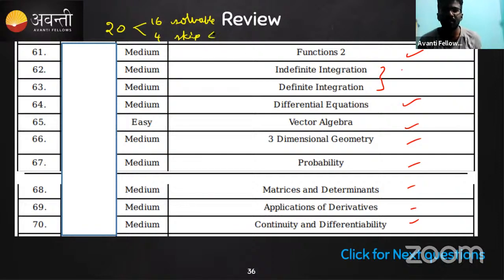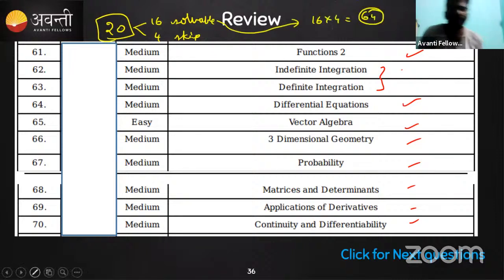So now, by solving these 20 questions, you know that for the 16 questions, if you multiply the marks with 4, you actually have 64 marks right here. The 16 questions which are solvable, and you are already 64 marks ahead, isn't it? 64 marks in mathematics only. What about physics? What about chemistry? If you add all of them, another 3, if you do it in the same fashion, you'll cross more than 150, isn't it? You'll cross 180 again, nearly 200 you can go.